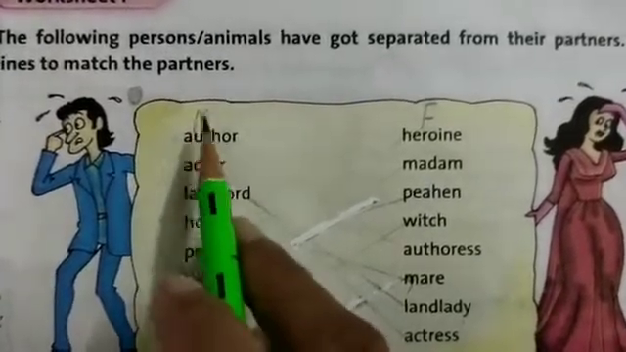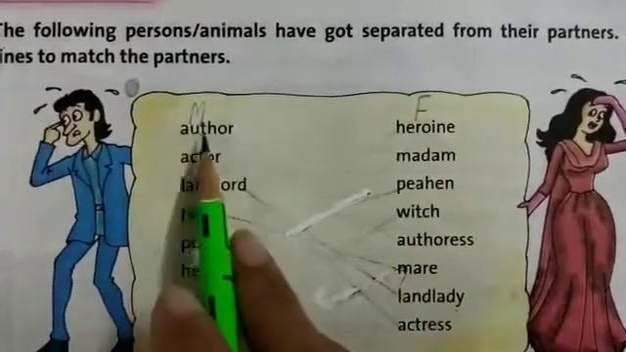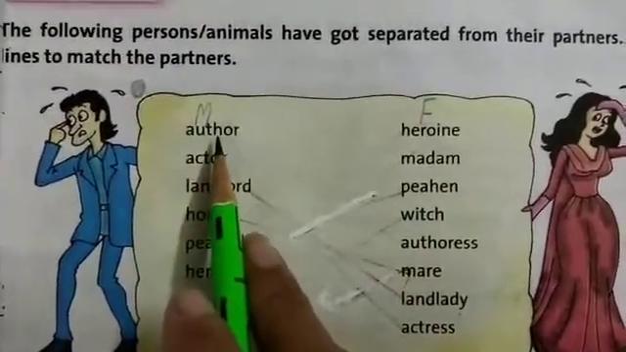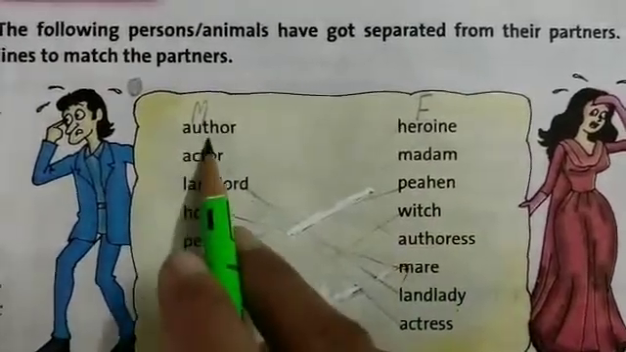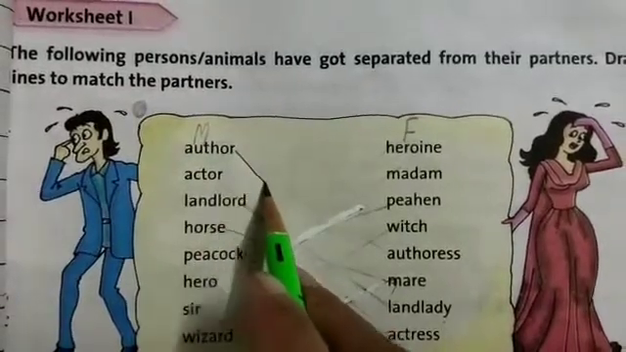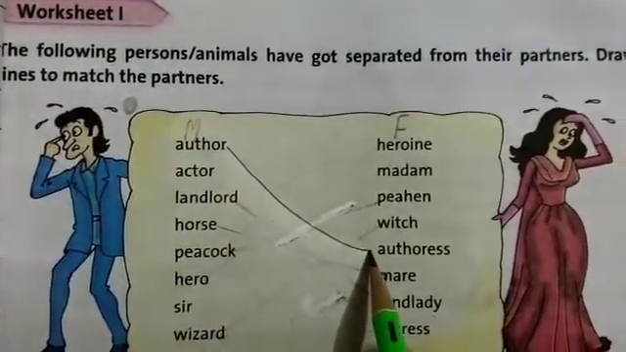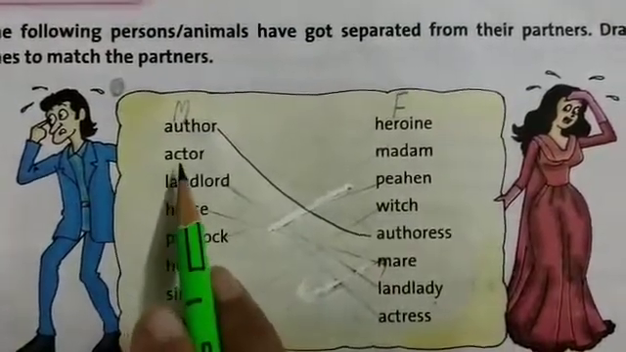So, dear student, what will you write? You will write here M and here F. M for masculine gender, F for feminine gender. Let's start. Author. The partner of author is authoress. Fine. Next is actor.